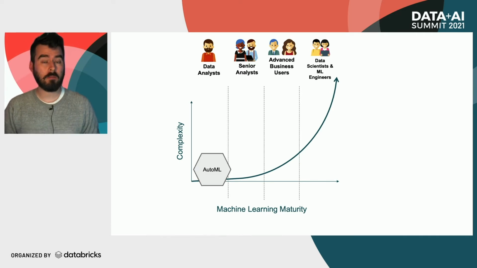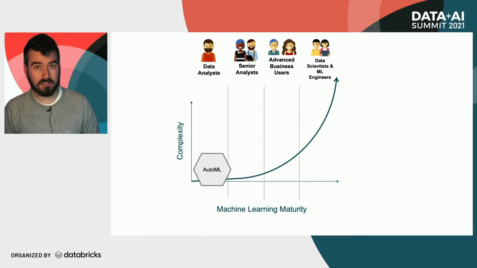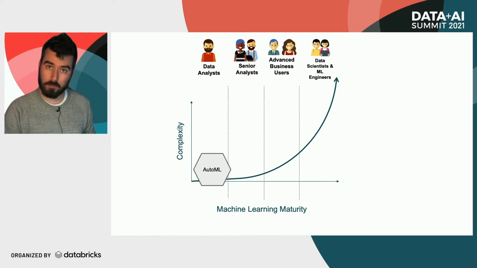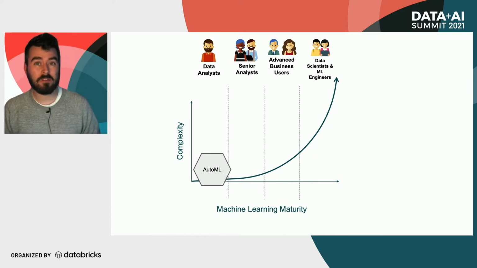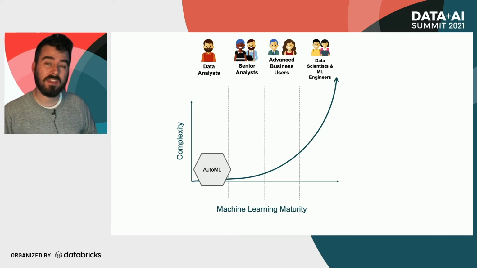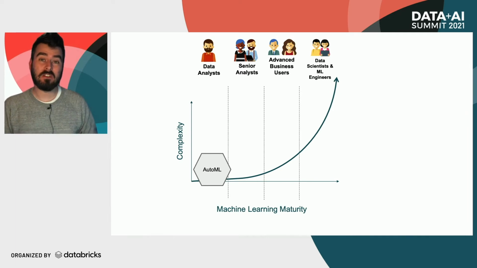One way that we can help enable them is through automated machine learning, or AutoML. By generating hundreds of different models, trying different approaches, we should be able to come up with an okay model to do what they're doing. And if they can get that incorporated back into their line of business processes, then we've got a really well-enabled business user who's taken advantage of machine learning.